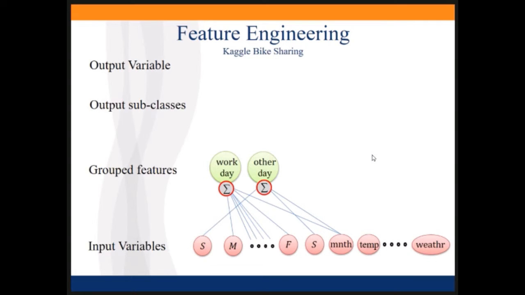So 0, 1 on Monday, 0, 1 on Tuesday, 0, 1 on Wednesday, Thursday, Friday. Those are all weekdays. And so maybe instead of having all those separate, I just want a 0, 1 as a work day. And it would be the sum of the values from Monday through Friday. And then for Saturday and Sunday, those are weekends. So for other day, meaning non-work day, we might take Saturday and Sunday and sum their values and get into the other day category. And then maybe we want to take some other date information into that, whether it's summer or holiday or something else.